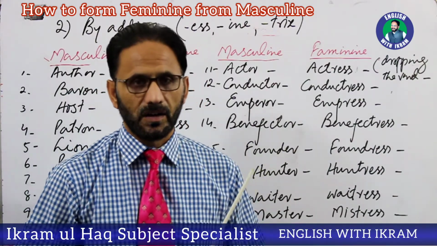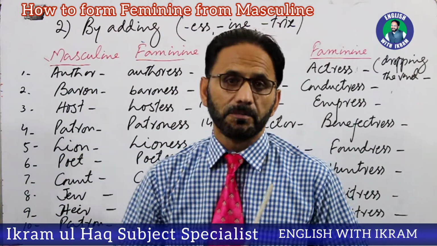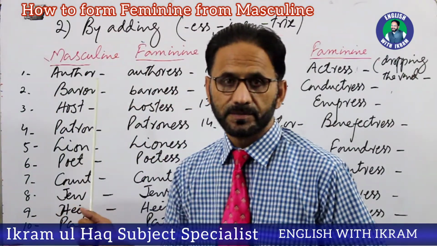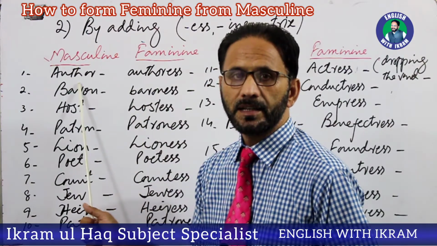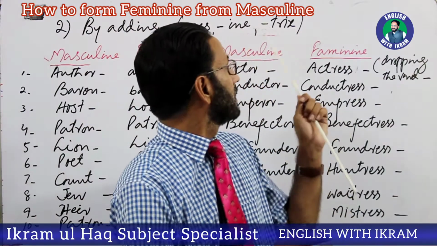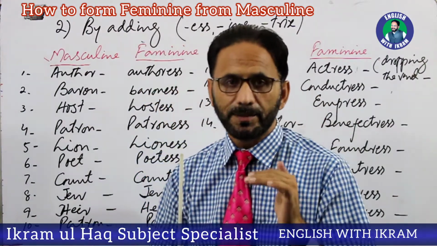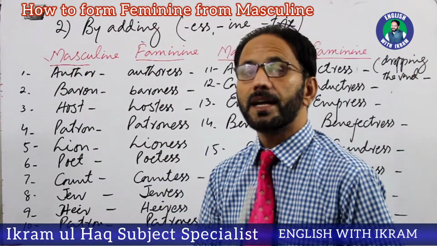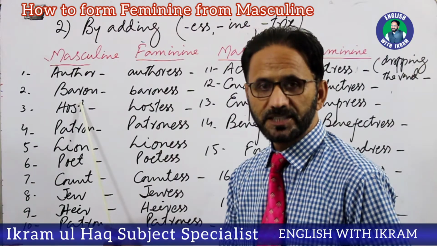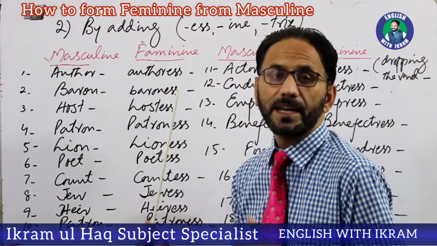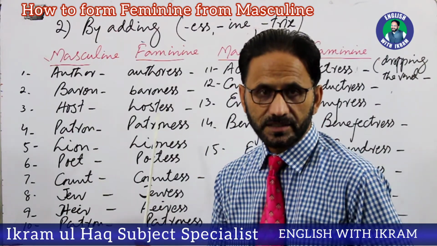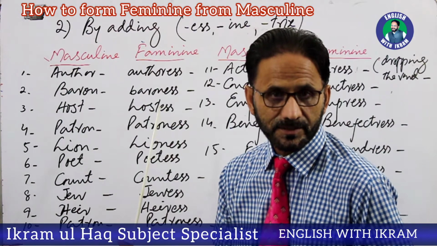So let's see the words where we make feminine by adding ess. The word is author, and this is masculine, and feminine is authoress. We just add ess, this syllable, and we make feminine. Baron, baroness. Baron masculine and baroness. Just by adding ESS, we make feminine. Then host, hostess. Host, hostess.